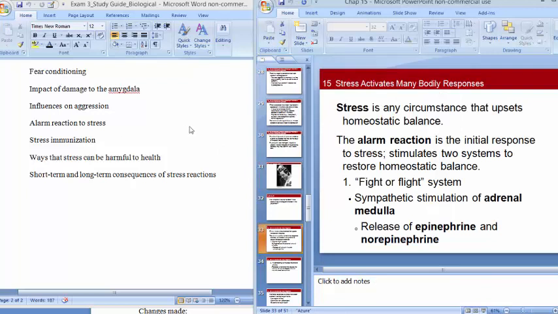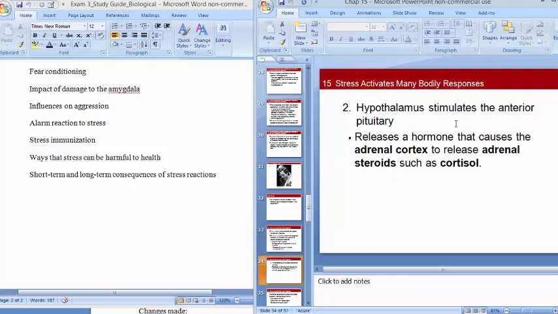Okay, alarm reaction to stress. What happens when we feel stressed out? Our body has a quick reaction that involves epinephrine and norepinephrine, and a slower reaction that involves cortisol. Epinephrine, norepinephrine, and cortisol are all going to prepare your body to handle stress. The difference is that epinephrine and norepinephrine do it quickly, whereas cortisol takes longer to kick in, but also lasts longer as well.